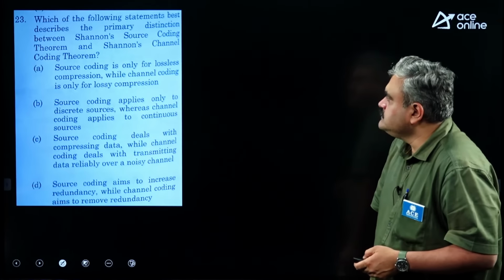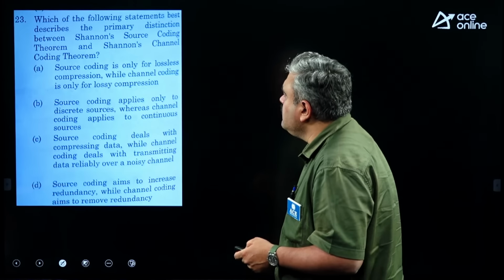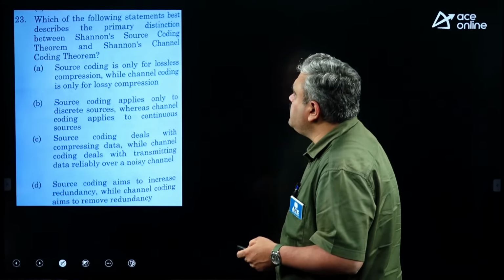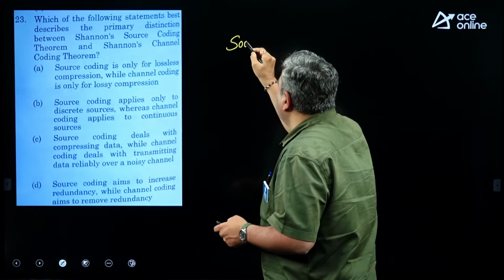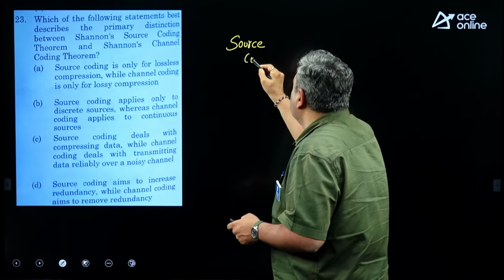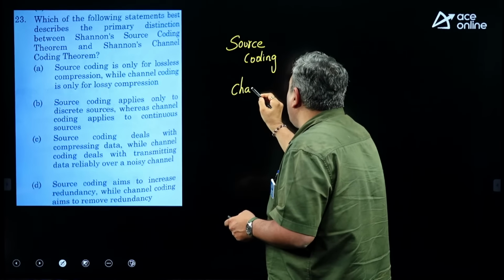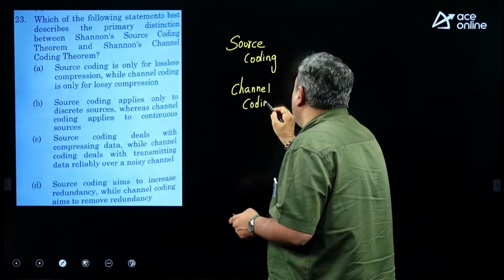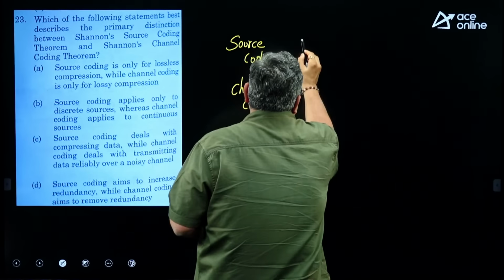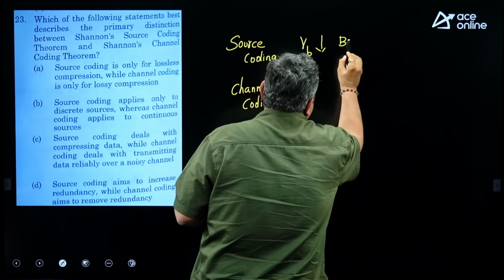Next, which of the following statements best describes the primary distinction between Shannon's source coding theorem and Shannon's channel coding theorem? So, basically he is asking about the source coding technique and channel coding technique. So, where do you use and what is the primary importance of these schemes? Source coding we will do to effectively reduce the bit rate. So, the number of bits required for representation of your symbol reduces.